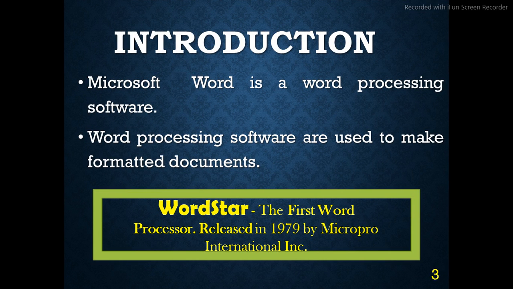Word processing software are used to make formatted documents. Do you know, children, what is the name of the first word processing software? It is WordStar. It was developed in 1979 by MicroPro International Inc.